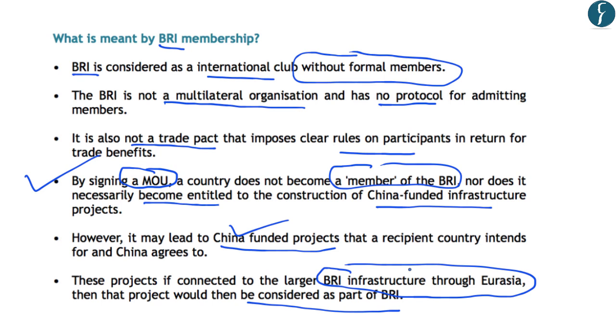So the points that should be kept in mind and are important for us from the preliminary examination point of view are that the Belt Road Initiative is a club without formal membership. Further, it is not a multilateral organization and it is also not a trade pact. And by simply signing an MOU with China, a country does not become a member of the Belt Road Initiative. And by just signing an MOU, the Chinese-funded projects do not start in that country, and they only start when both countries agree to the starting of the projects. And all projects which are started by China are not considered Belt Road Initiative unless they become part of the larger Belt Road infrastructure which passes through Eurasia. So these points are important for us from the preliminary examination point of view and should be kept in your mind.